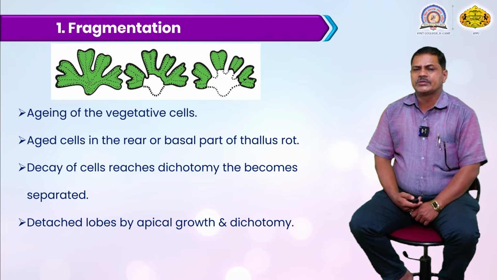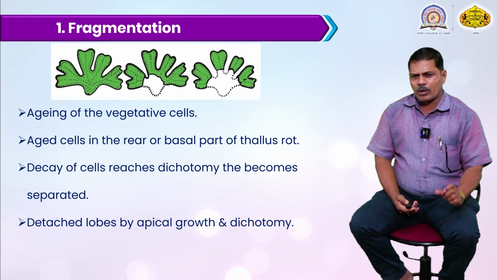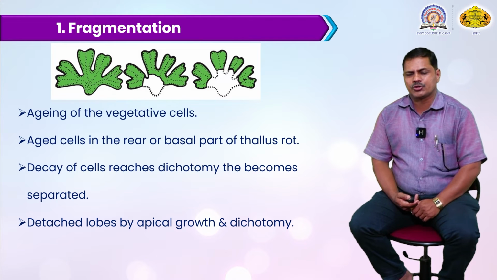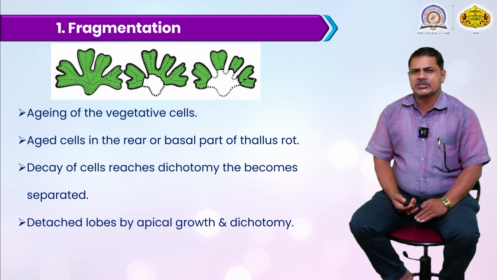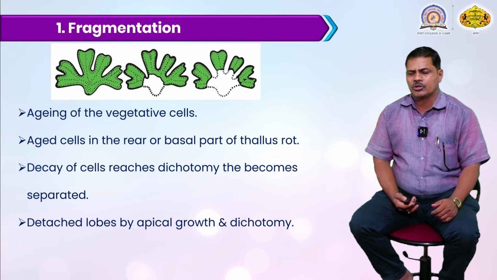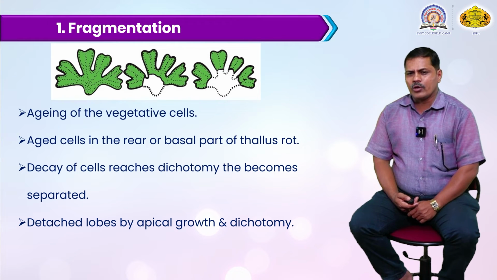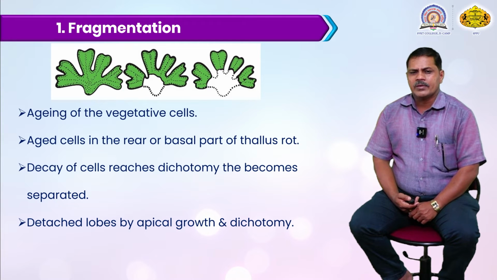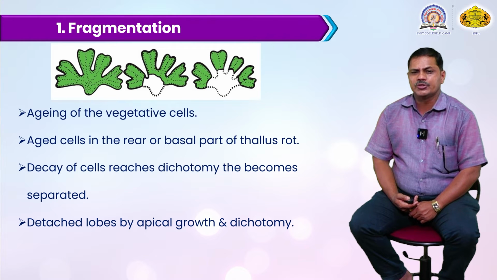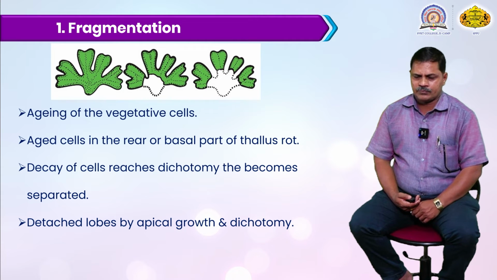Aging of the vegetative cells. After a certain age, a certain part of the plant body can decay or be destroyed, and small fragments form from the thallus structure of Marchantia. Each part of this thallus can be distributed to other locations, and when favorable conditions, meaning moisture and temperature, are present, these fragments start germination and develop into new individual plants.